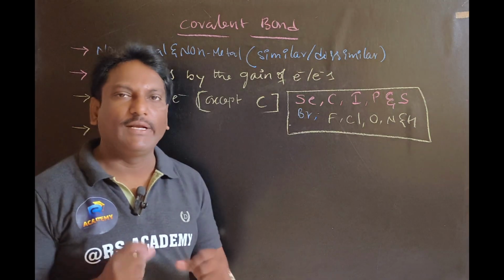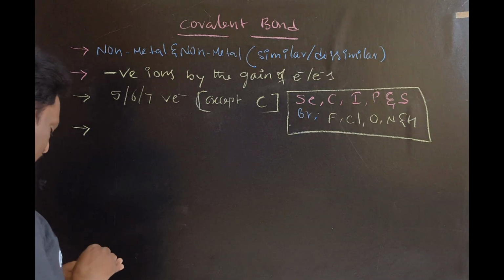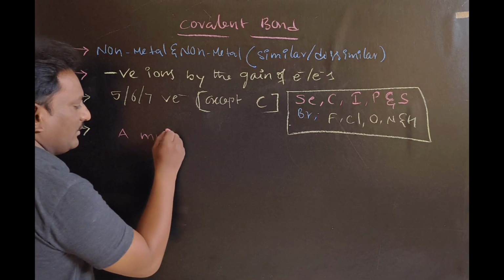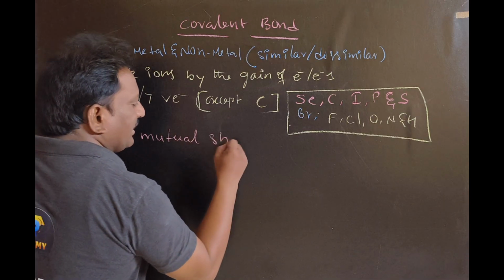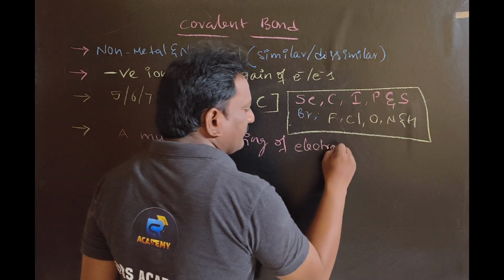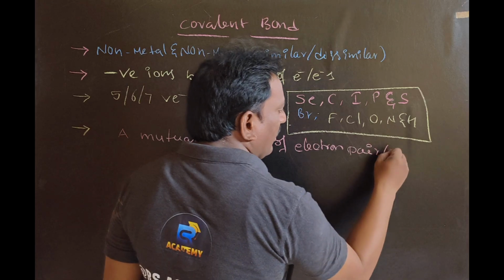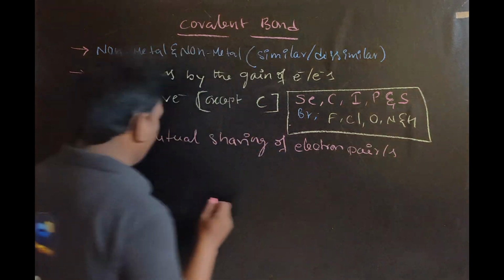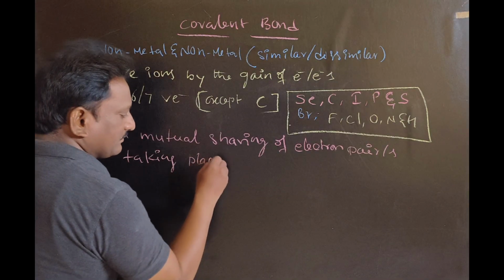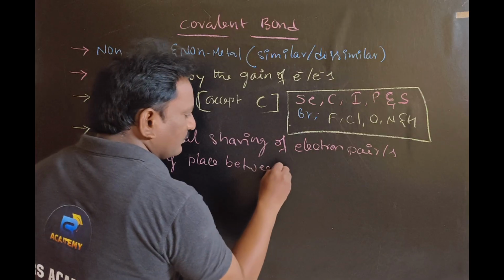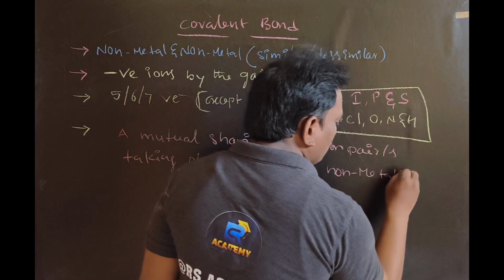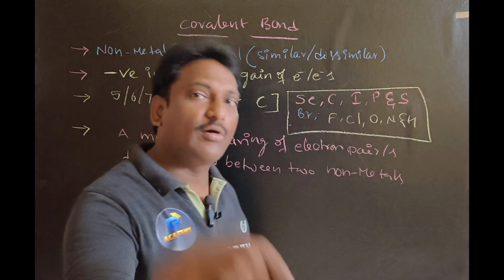Then what is meant by covalent bond? A covalent bond means a mutual sharing of an electron pair or pairs taking place between two non-metals, either similar or dissimilar.